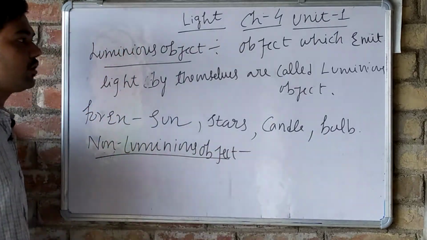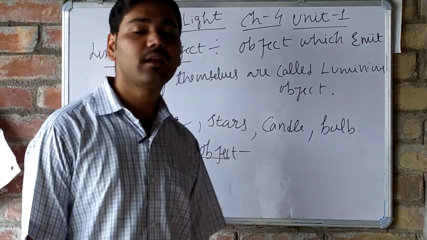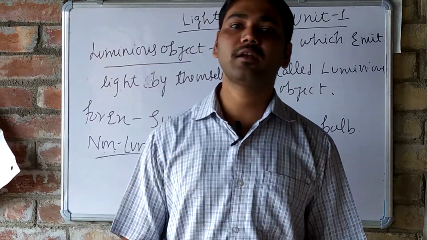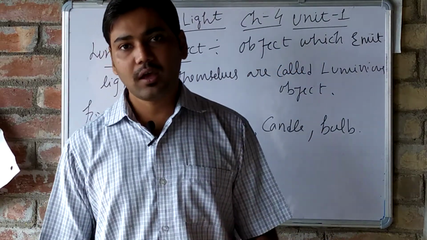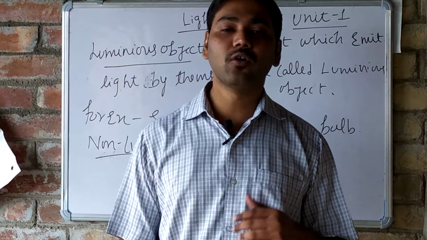What is a non-luminous object? Objects which do not emit light energy of their own, but they reflect the light energy falling on them.